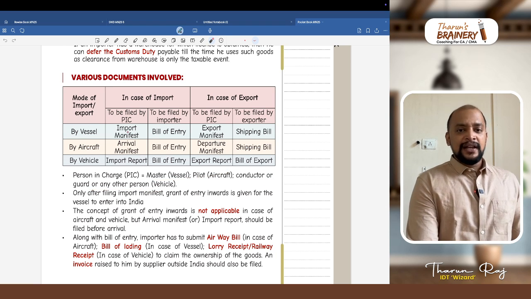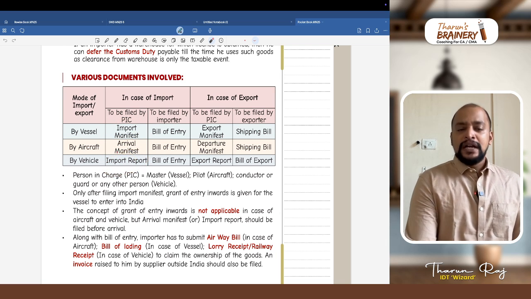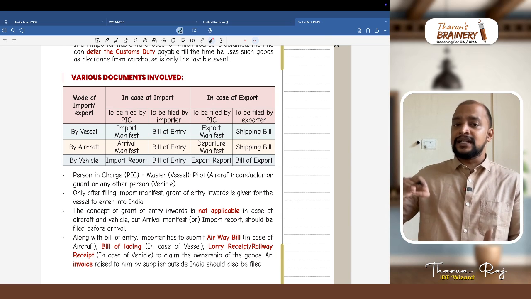In case of a vessel, it is the import manifest; aircraft, arrival manifest; vehicle, import report. This is a document to be filed by the person in charge containing the details of the goods present in the ship.